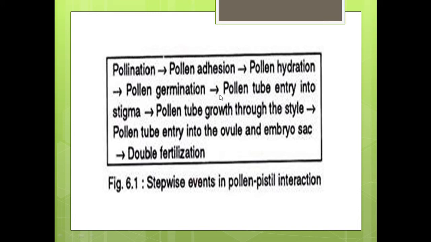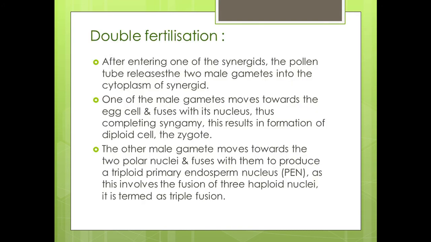It leads to pollen germination. Then the next step is formation of the pollen tube and its entry into the stigma. Then the pollen tube grows through the style. Then there is entry of the pollen tube into the ovule and the embryo sac, which leads to double fertilization. Now we have to study what is double fertilization.